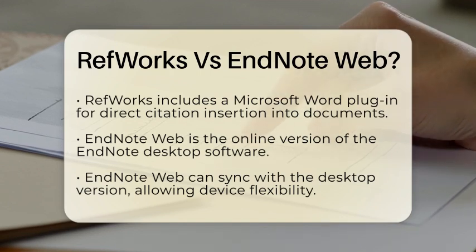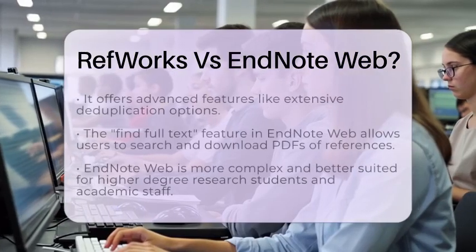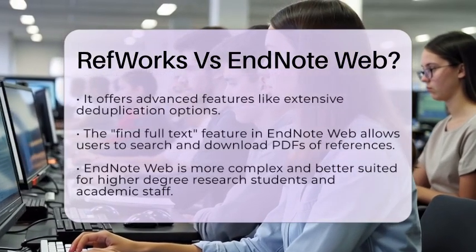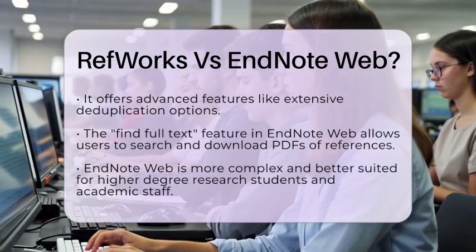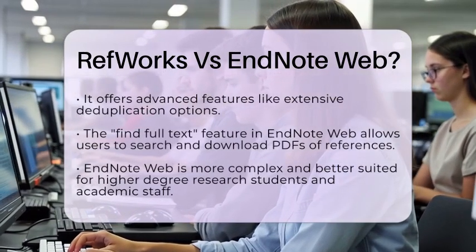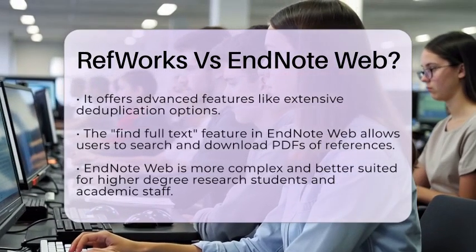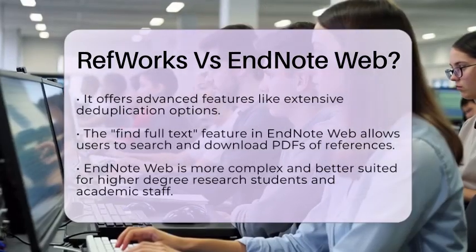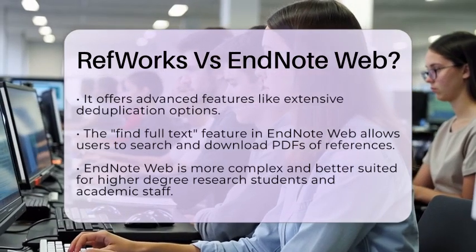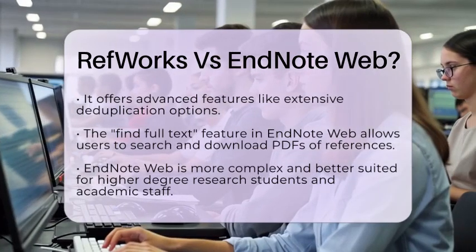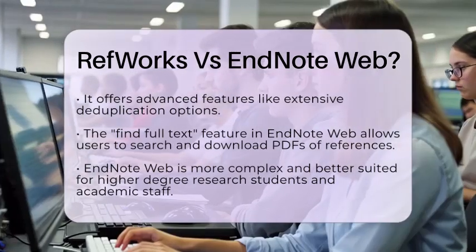who switch between devices. EndNote Web is more complex and feature-rich, offering advanced tools like extensive deduplication options and a find full text feature. This feature allows you to search for and download PDFs of references when they are available. Because of these advanced capabilities, EndNote Web is often better suited for higher degree research students and academic staff who need more robust tools for managing large projects.